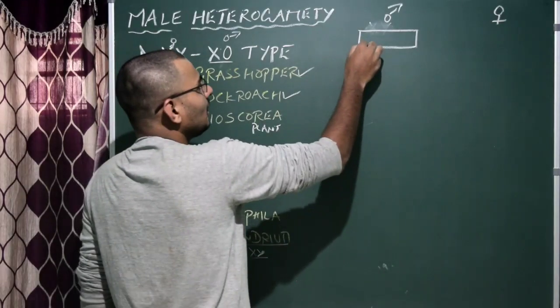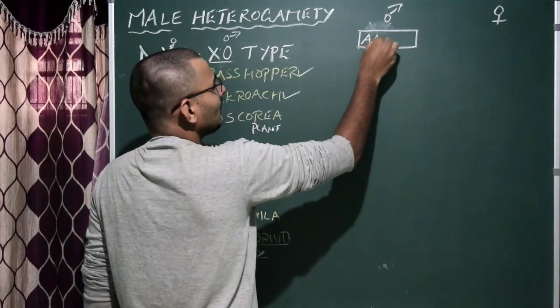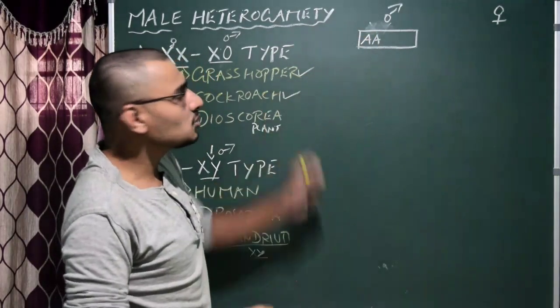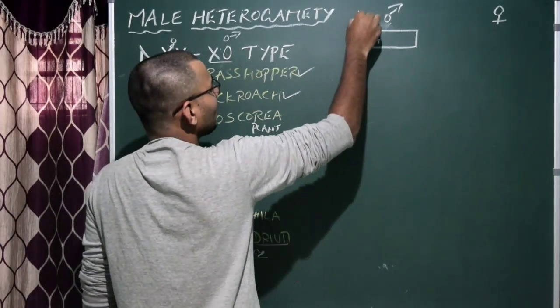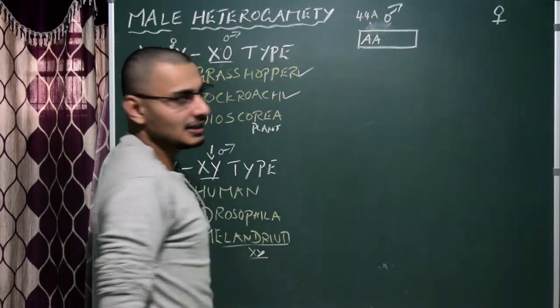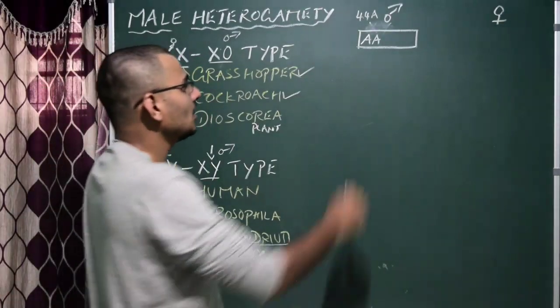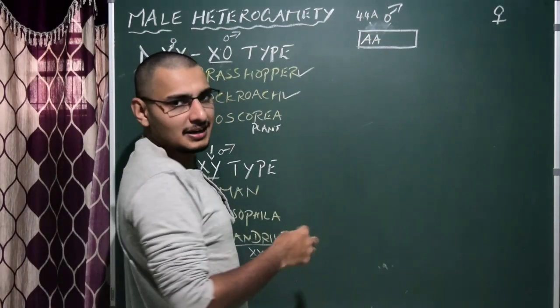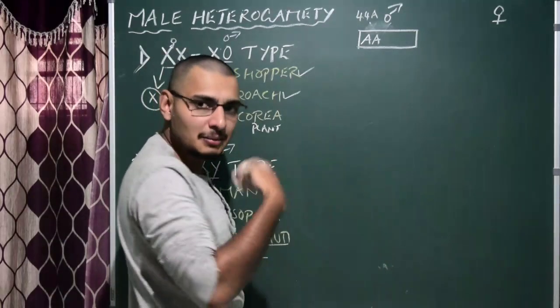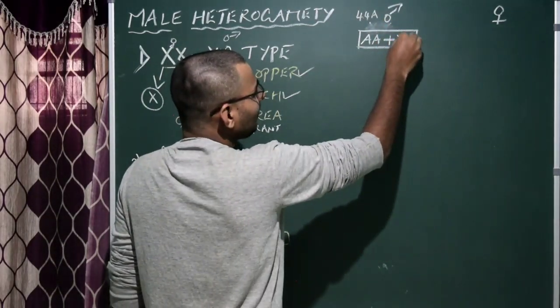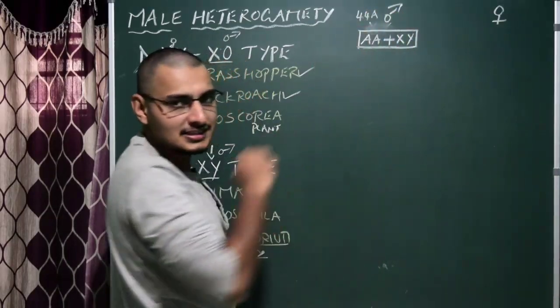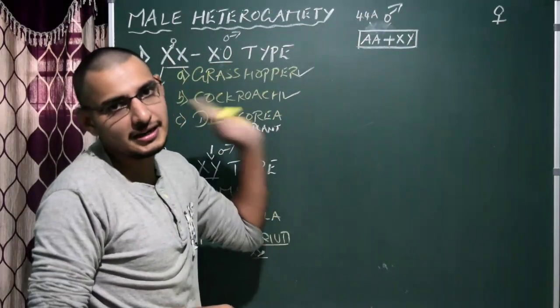Here I can go with AA. So even you can also go with 44A, that is also correct, but I will not write it. You can just write 44A, that means 44 autosomes. Instead of that we write AA. AA means a pair of A, that is diploid condition, plus we write XY. This is allosome, that you have to write XY itself.